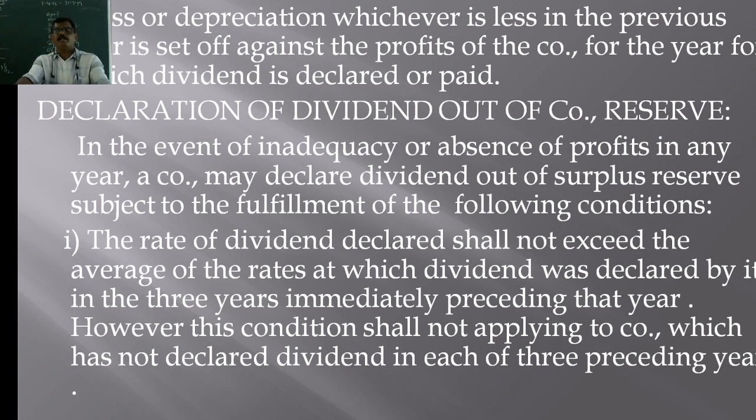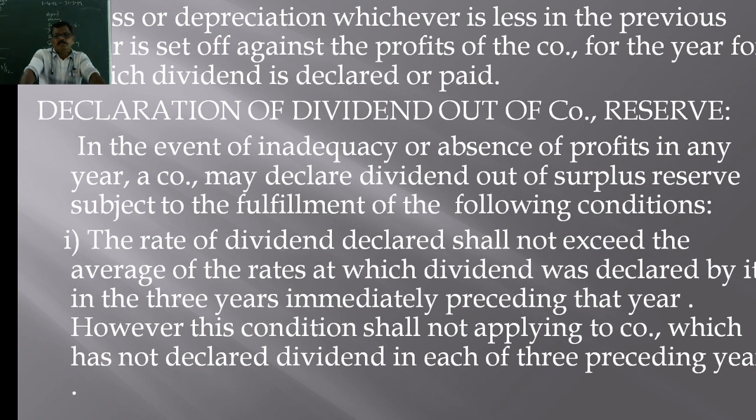The rate of dividend declared shall not exceed the average of the rates at which the dividend was declared by it in the 3 years immediately preceding the previous year. However, this condition shall not apply to companies which have not declared dividend in each of the 3 preceding years.